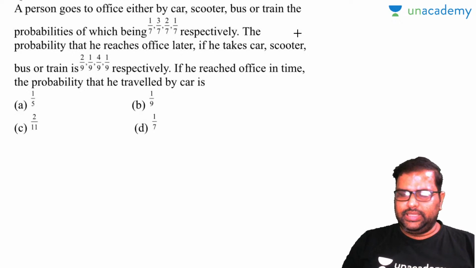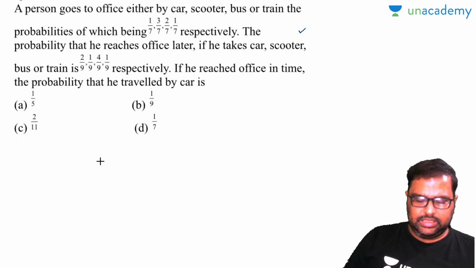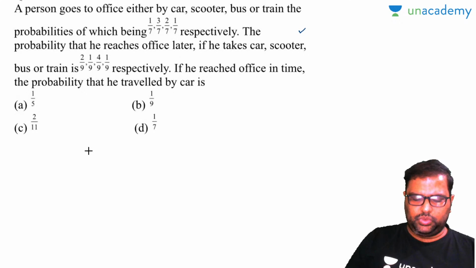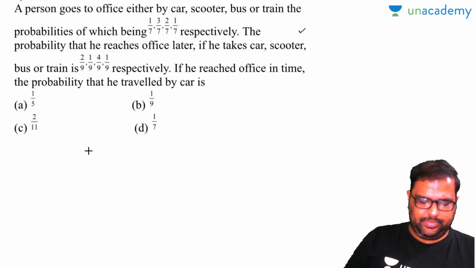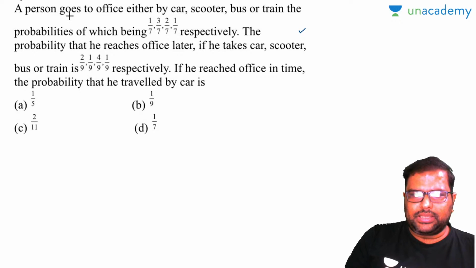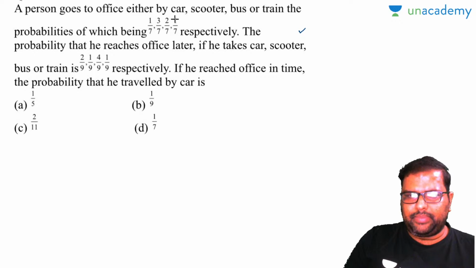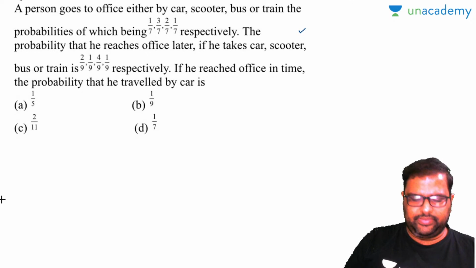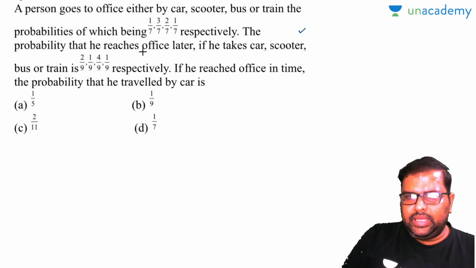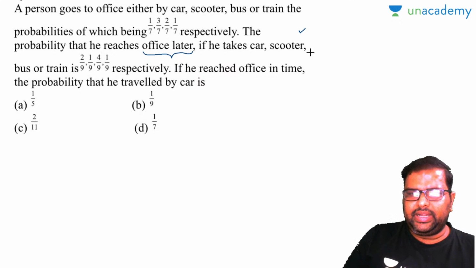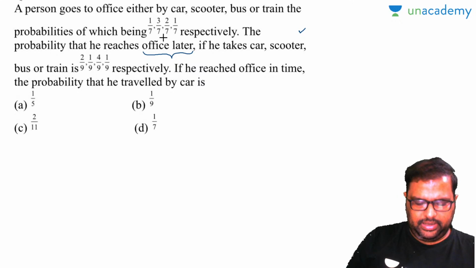Right, so engineering mathematics, probability. You will surely see at least 2 probability questions in the examination. Now look: a person goes to office either by car, scooter, bus or train, with probabilities 1 by 7, 3 by 7, 2 by 7 and 1 by 7 respectively. The probability that he reaches office late, if he takes car, scooter, bus or train, is given.